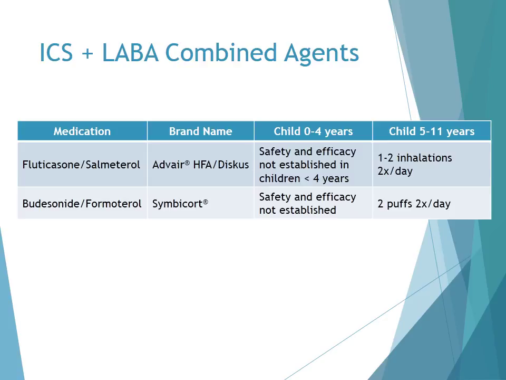So this chart shows you the inhaled corticosteroid and long-acting beta-2 agonist combined agents. The inhaled corticosteroid component is what decreases the airway inflammation, and the long-acting beta-2 agonist binds the beta-2 receptors and provides the bronchodilation. These combination agents are recommended only for children 5 years of age or older, and you can see the dosing there in the chart.